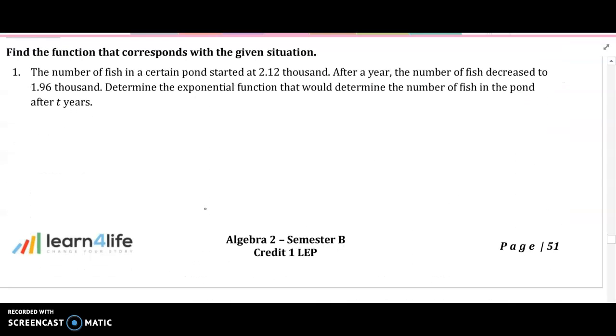So here, the number of fish in a certain pond started at 2.12 thousand. After a year, the number of fish decreased to 1.96 thousand. Determine the exponential function. So first A is 2.12 because that's where it started. And then to get B, we have to do 1.96, what it's at right now, divided by what it was before, 2.12.